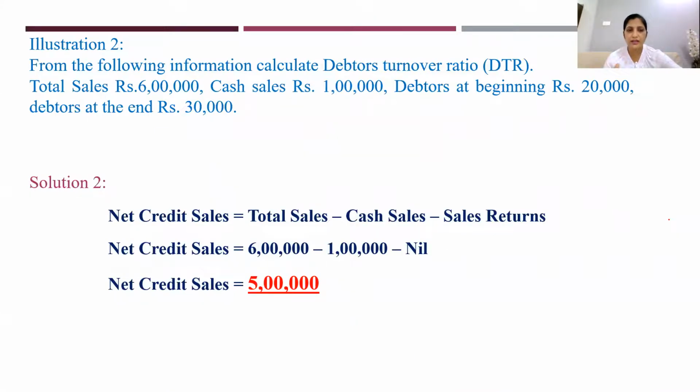So like this, I have listed out some more problems here. From the following information, calculate debtors turnover ratio. We have total sales, cash sales, debtors at the beginning, debtors at the end. Very, very simple problem. There is no complication at all. No bills receivable is given. And here you are asked to find out only DTR, that is debtors turnover ratio. So we know this: net credit sales is equal to total sales minus cash sales minus sales returns. Total sales is 6 lakhs minus cash sales is 1 lakh. So you will get net credit sales as 5 lakhs.